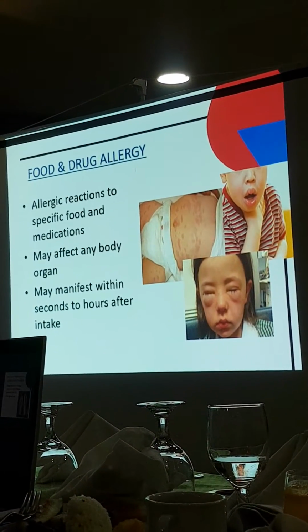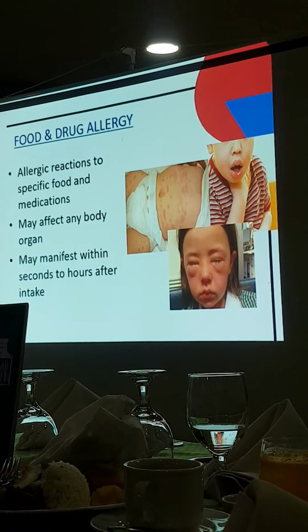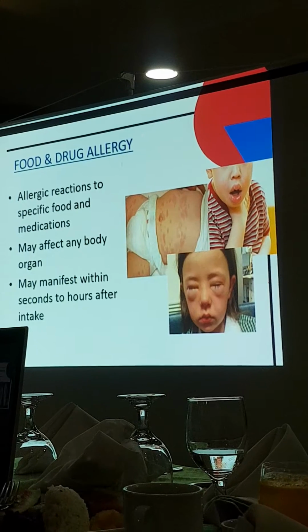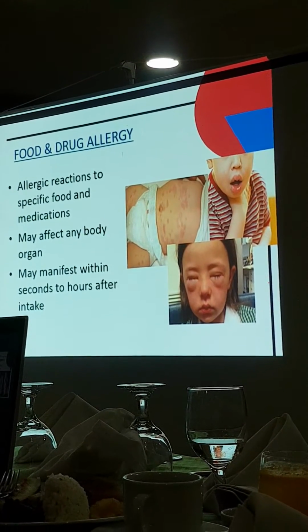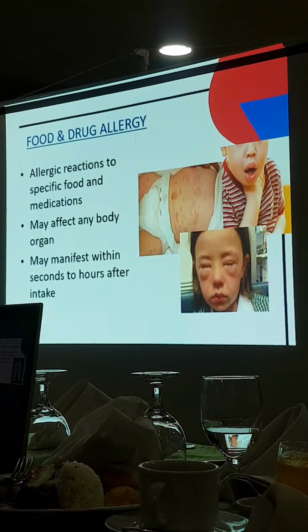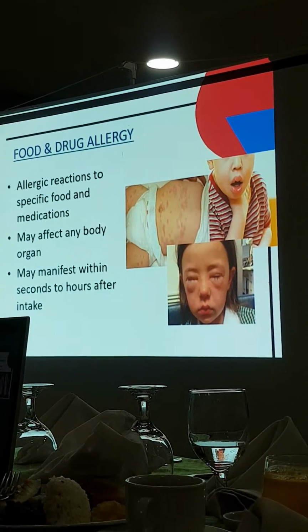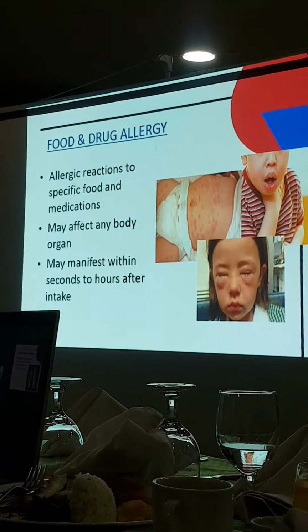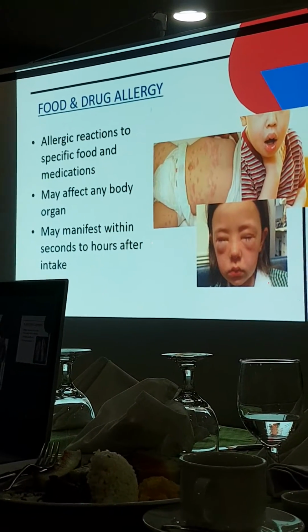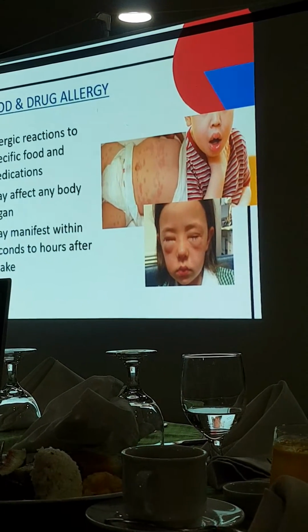And this is the food or drug allergy. So these are allergic reactions to certain food and medications. This can affect any part of the organ of the body. So usually, rashes din siya, or angioedema, yung may swelling of the eyes, of the lips. Some would also manifest as yung difficulty of breathing. So parang yung mga previous examples din natin.